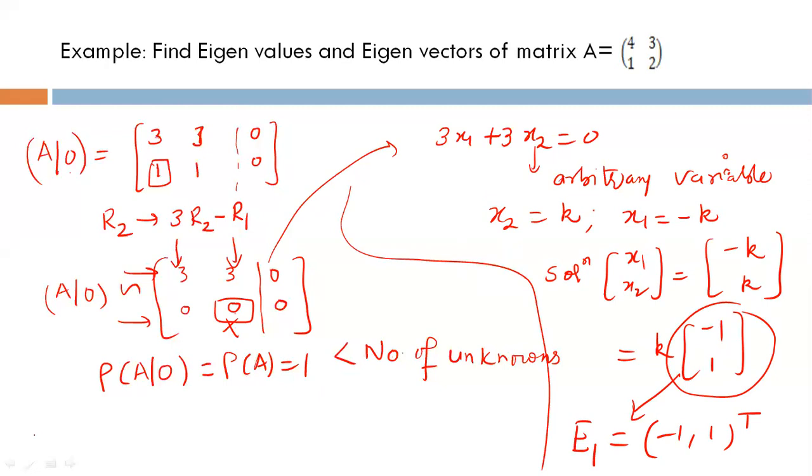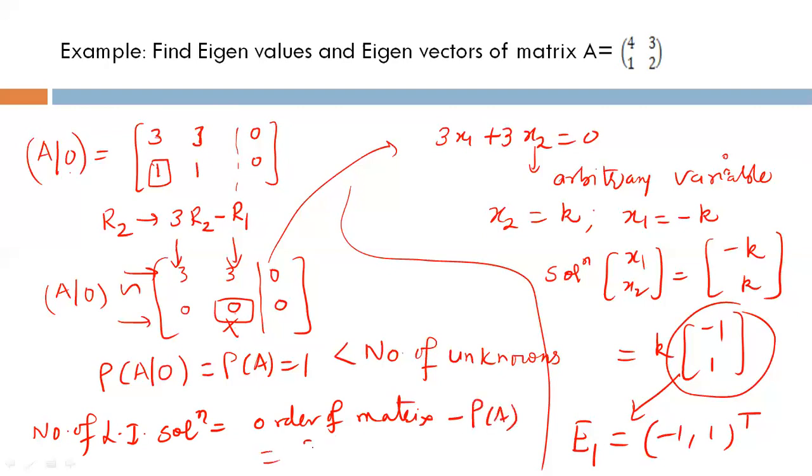I told you in lecture 10, the number of linearly independent solutions is equal to the order of the matrix minus the rank of the matrix. The order of the matrix is 2 cross 2, so 2 minus 1, and the rank of A is 1 here. So the number of linearly independent solutions is 1, and it can be minus 1, 1 or minus 2, 2. It depends which eigenvector you are choosing.